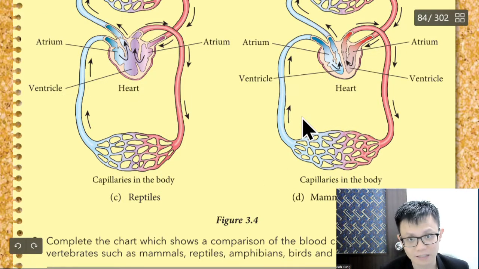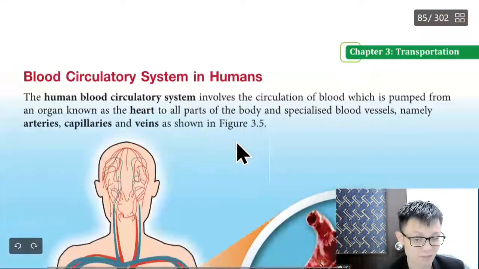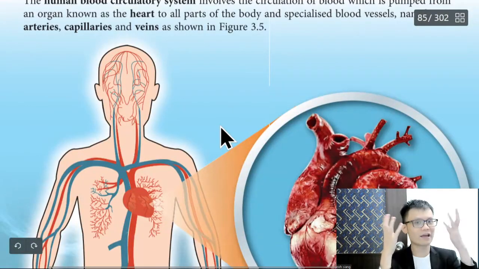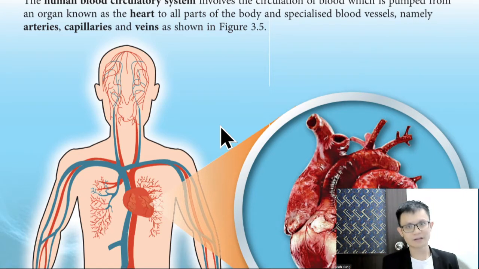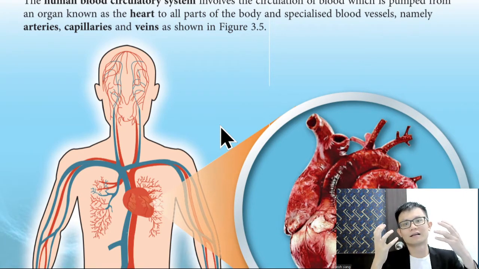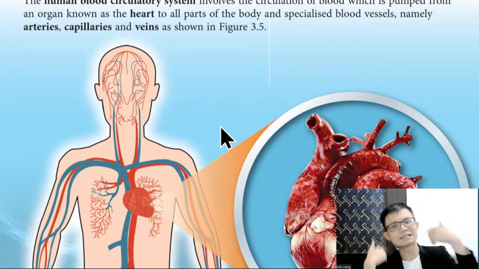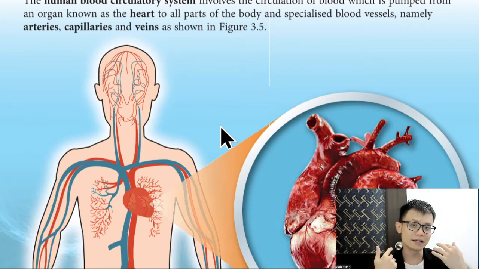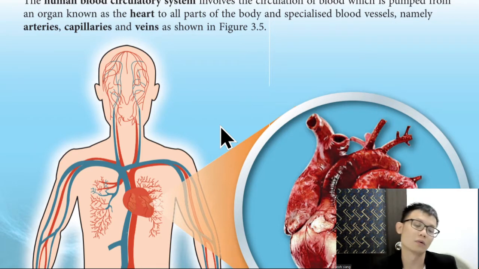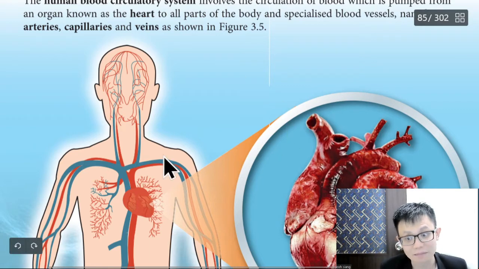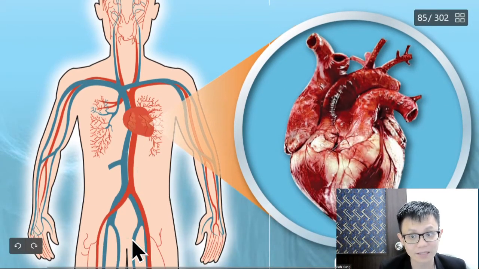Of course, if you want to see by picture, it's very confusing, because if you ask where is my capillary? The whole body is also my blood capillary. Where is my artery? Whole body also artery. It's just inside, I cannot see. Where is my vein? Whole body also is vein. You cannot see. So they just want to make it simple for you to understand. Okay, red means carry oxygen. Blue means carry carbon dioxide.